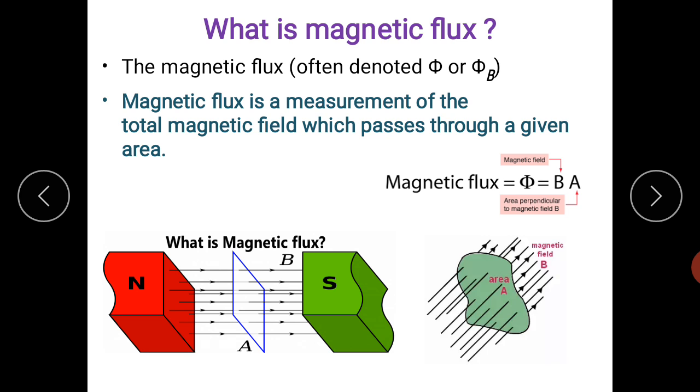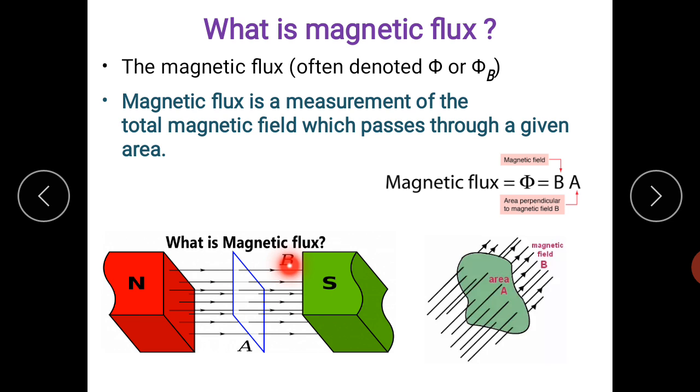Before going further, we should know about the magnetic flux. This term magnetic flux is useful to understand electromagnetic induction. So, firstly, we will discuss the magnetic flux. Now, see the magnetic flux, which is often denoted by phi or phi B. This magnetic flux is a physical quantity which is measurable, and in this diagram you can see the north pole and south pole.